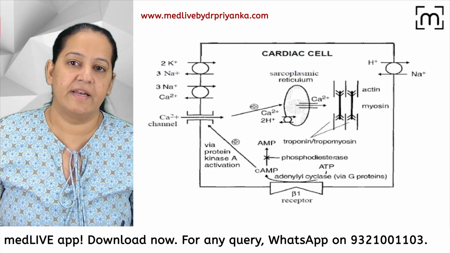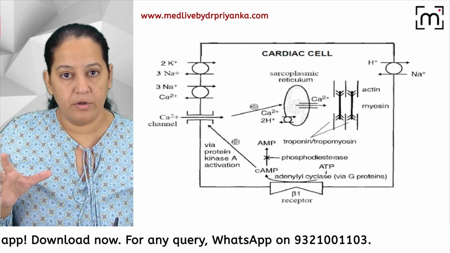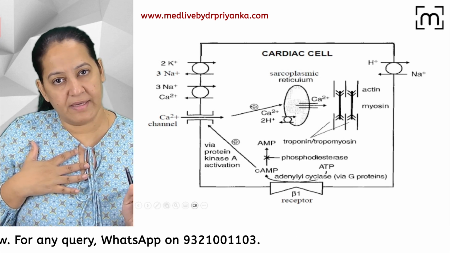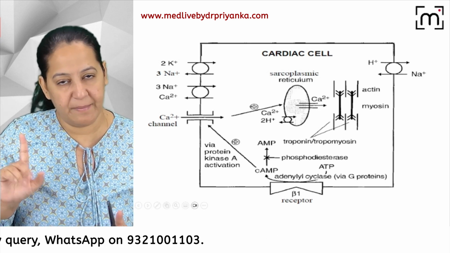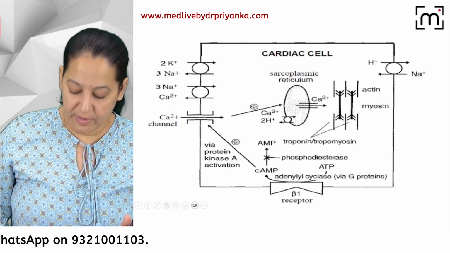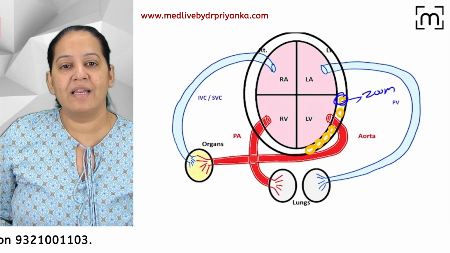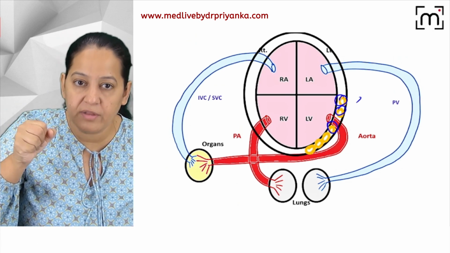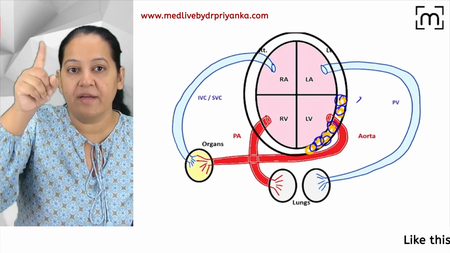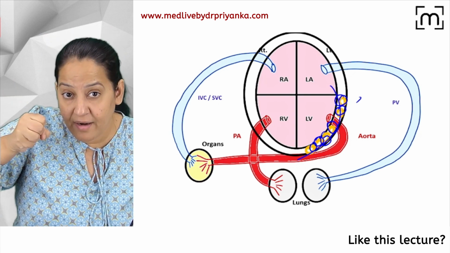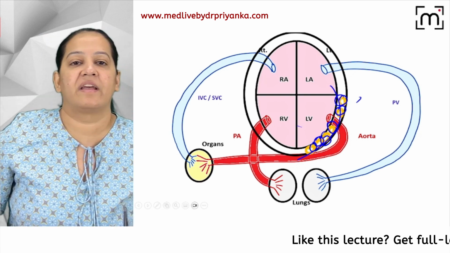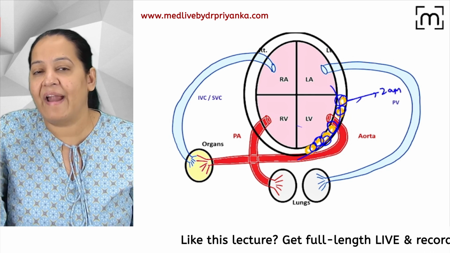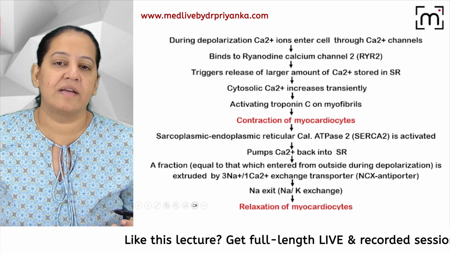The cardiac cell. In a cardiac cycle we have systole and we have diastole. The heart does systole and diastole normally 80 to 100 times in 1 minute. So what happens during systole? During systole, how does the cell contract? These cells are contracting during systole, and during diastole they are relaxing. All the cells contract together, so the complete wall is contracting. All the cells relax together, so the complete wall is dilating. That is systole and diastole. But how each cell is contracting and relaxing, that we have to understand.